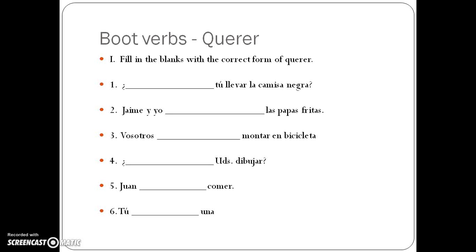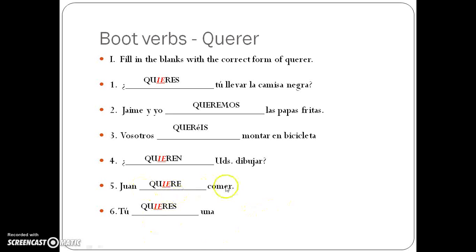If you have paused, here are your answers: quieres, queremos, queréis, quieren, quiere, and quieres. Look at número cinco, my favorite sentence: Juan wants to eat.